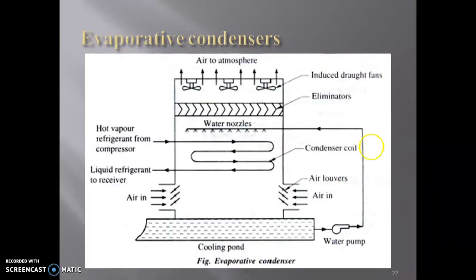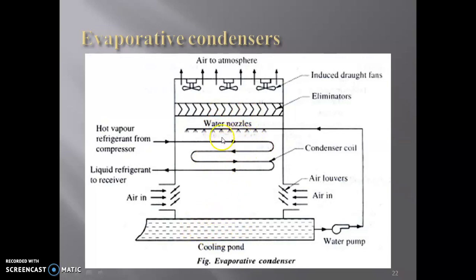Evaporative condenser means that something should be evaporated during the system. So here we are seeing that in this tube, the hot vapor refrigerant from the compressor goes inside the chamber, and this tube is surrounded by and in contact with the water nozzle.